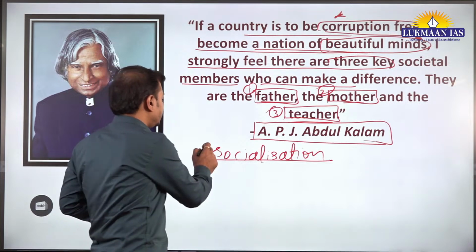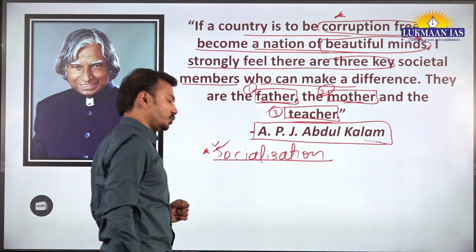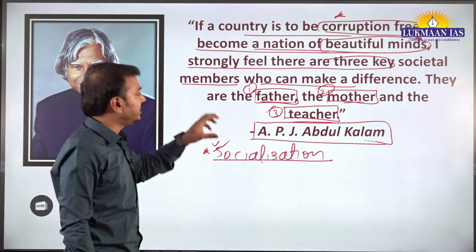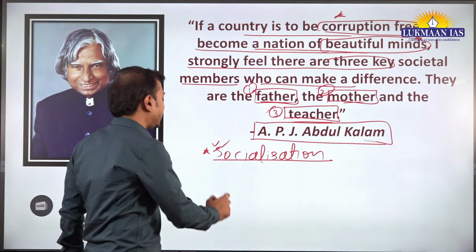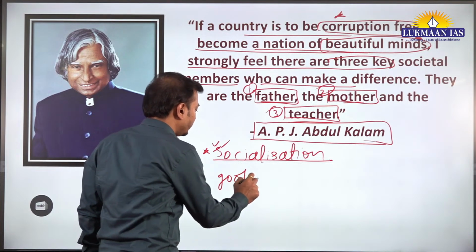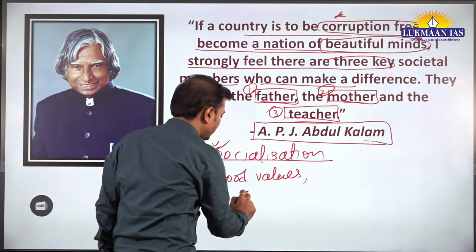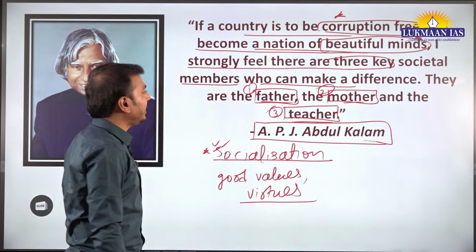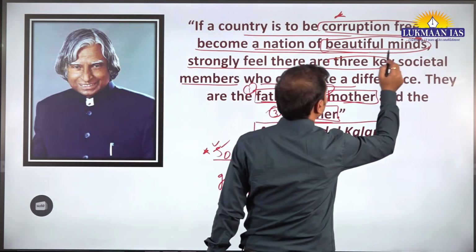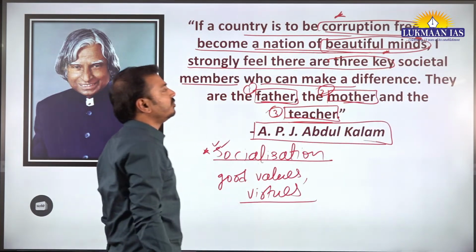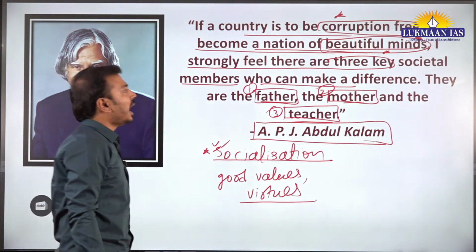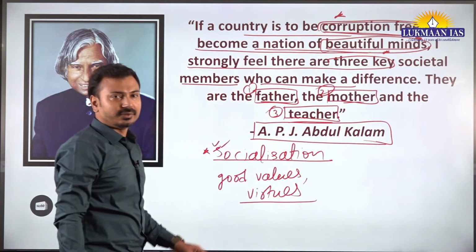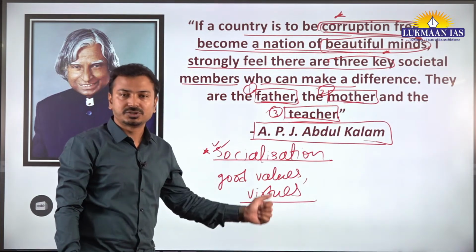So this is a very important part of the socialization process, and through that process, these 3 key societal members can inculcate good values or virtues among the children, and they can become tomorrow's beautiful minds. They can be responsible citizens, and there can be a corruption free nation if there are good values, or we can say good virtues.